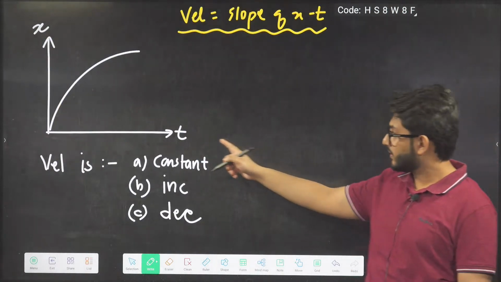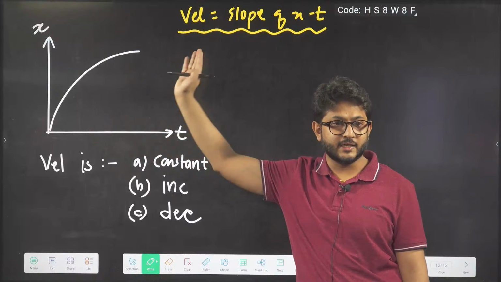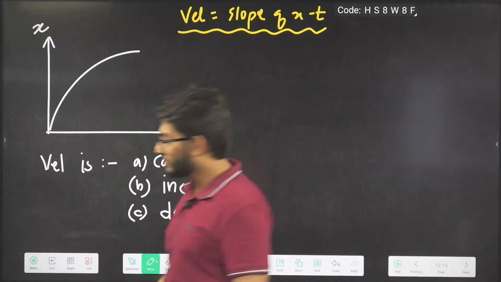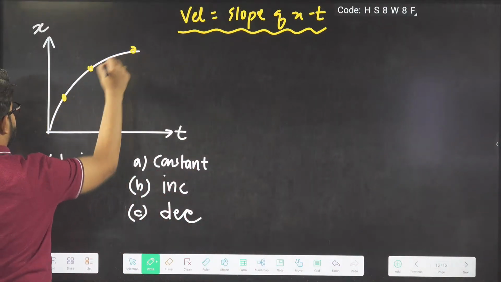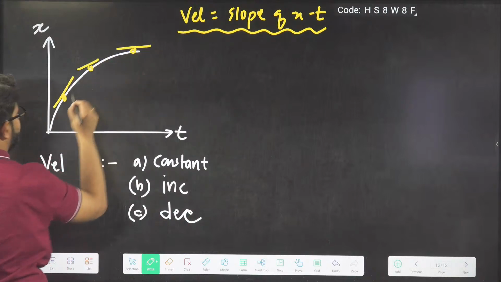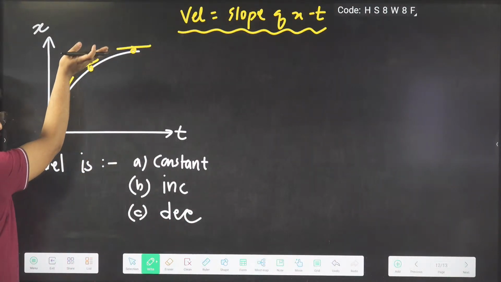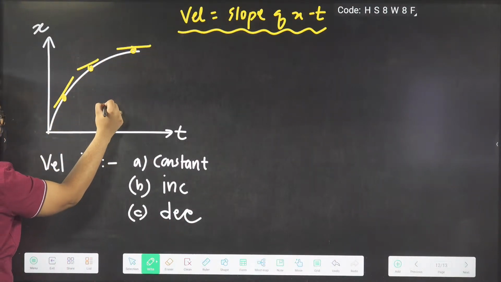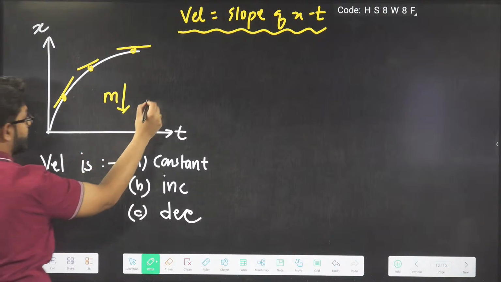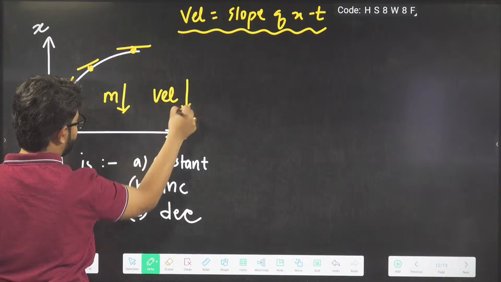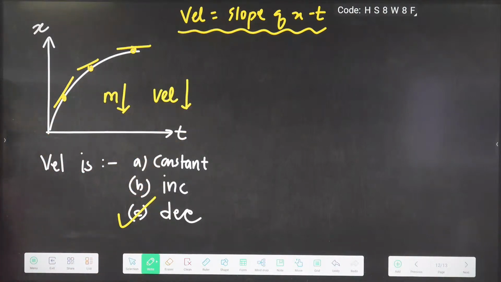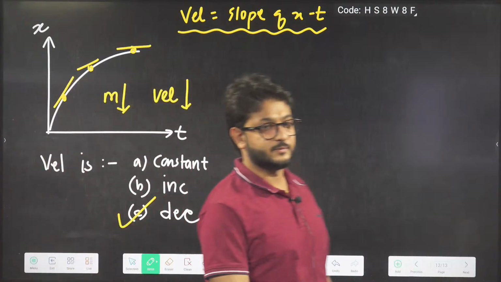What is happening? Just check. Here we have 3 points: 1, 2, 3. More slope, less slope, less slope. So here slope is decreasing. So velocity will decrease. Option C.